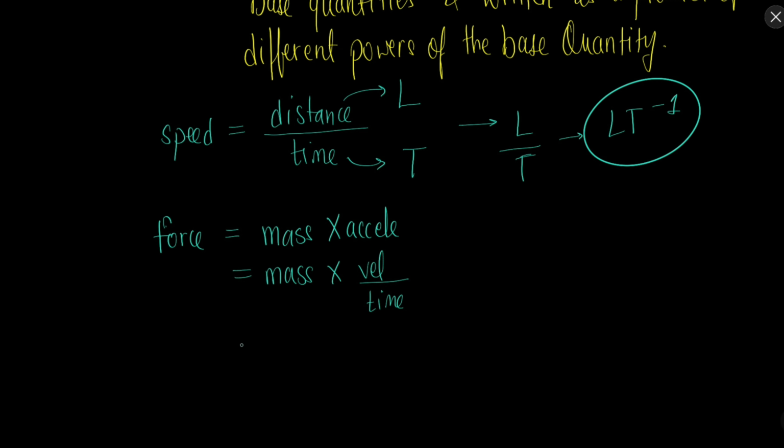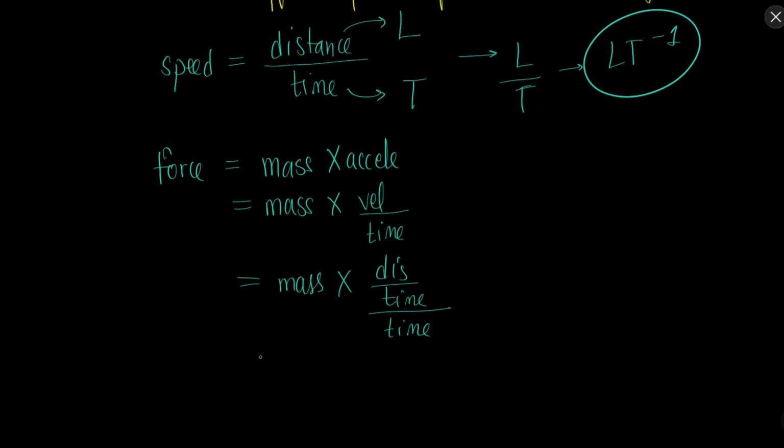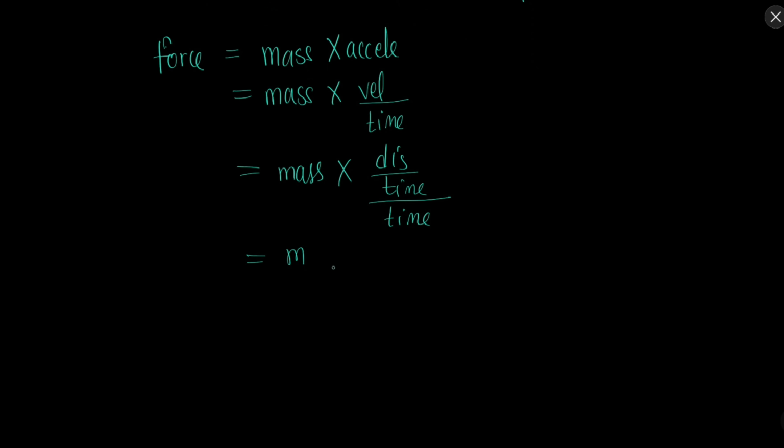Now velocity can be written as displacement, or you can write distance upon time. So in all it is mass into distance or displacement upon time square.